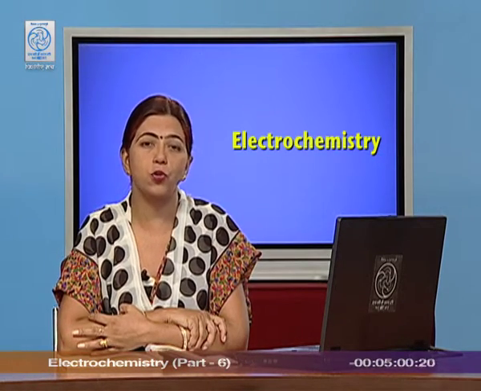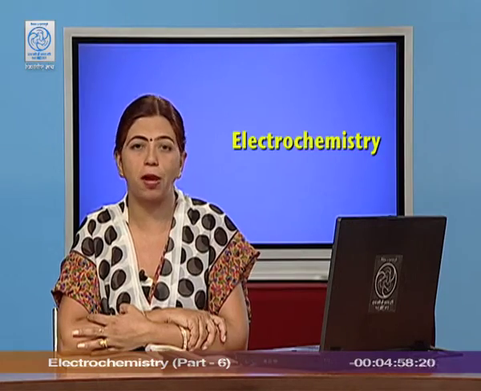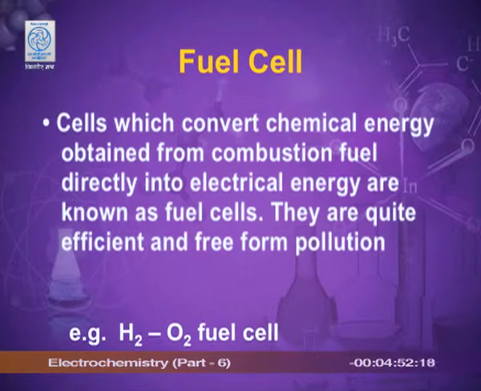This cell was used in Apollo space program. First of all, let us define what is a fuel cell. Cells which convert chemical energy obtained from combustion of fuel directly into electrical energy are known as fuel cells. They are quite efficient and free from pollution.